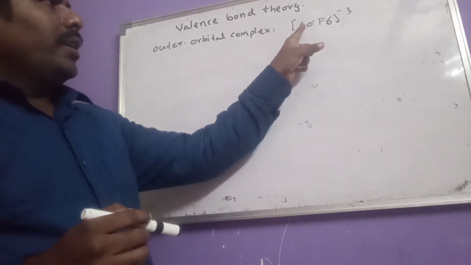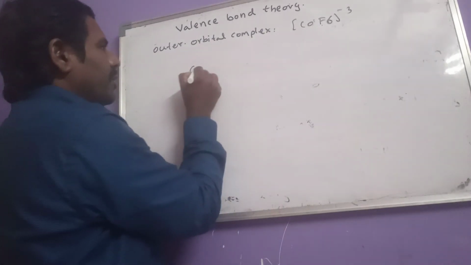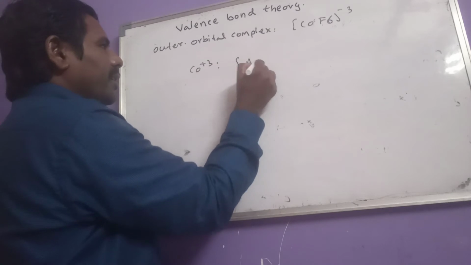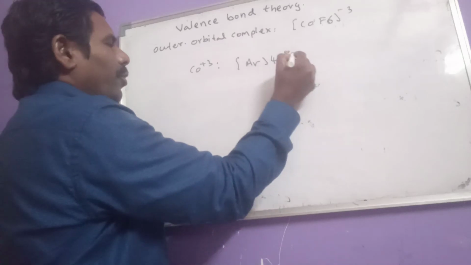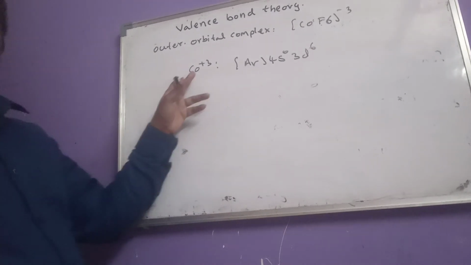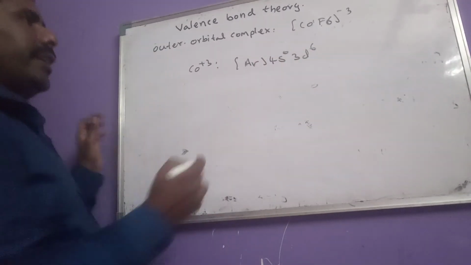Now Co oxidation number is again in this case plus 3. So the configuration is argon 4s0 3d6. What is the cobalt plus 3 configuration? Argon 4s0 3d6.